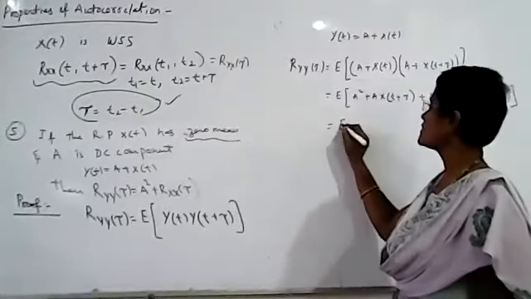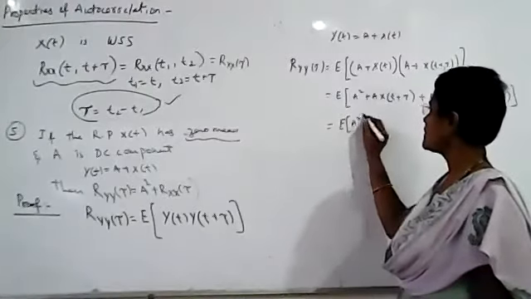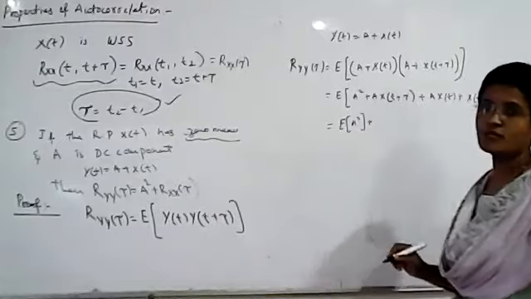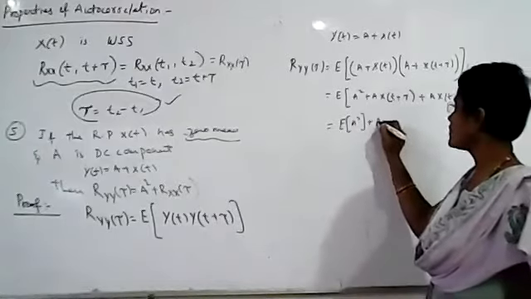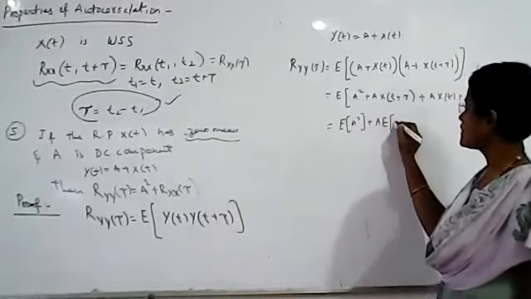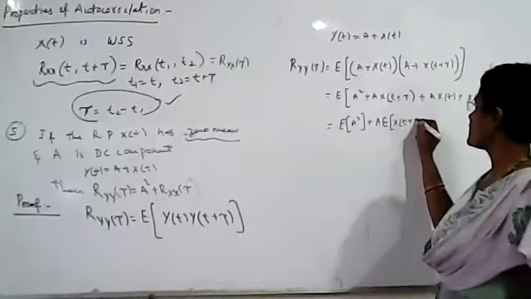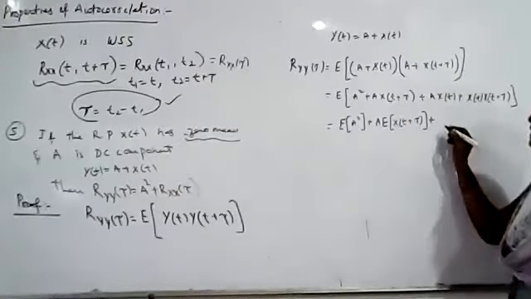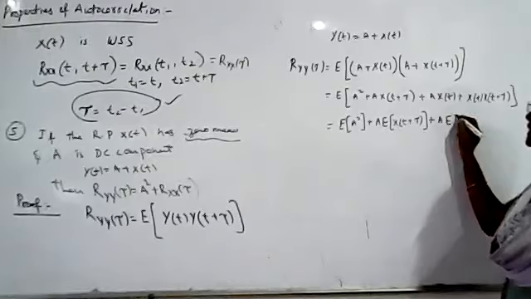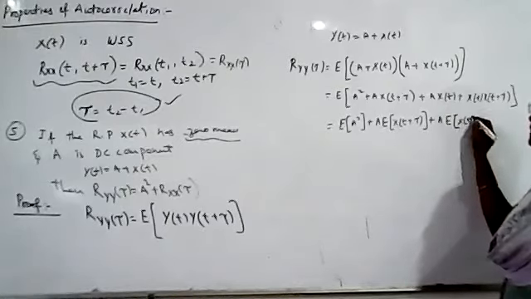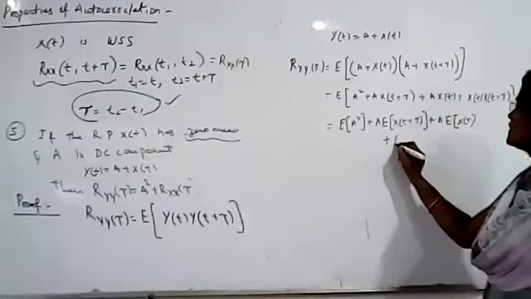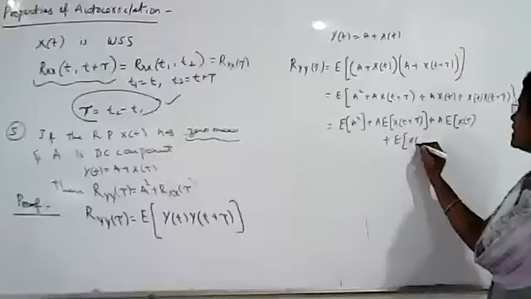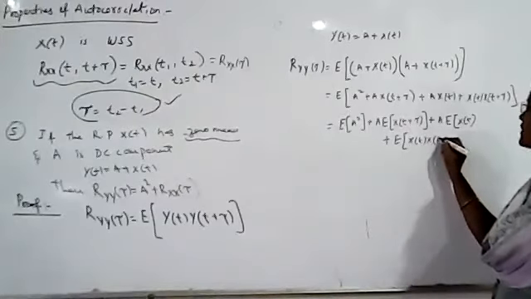This can be written as the expected value of a squared. Since a is constant, we can write it outside: a times the expected value of x of t plus tau, plus a, as a constant, outside, times the expected value of x of t, plus the expected value of x of t x of t plus tau.